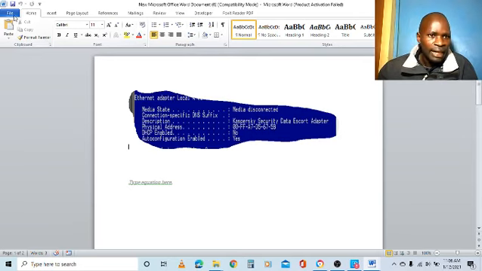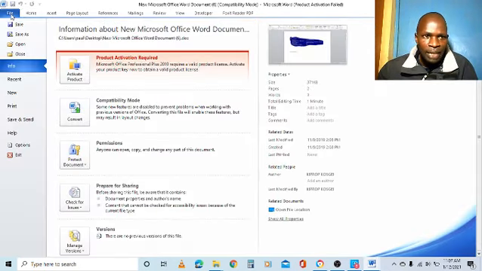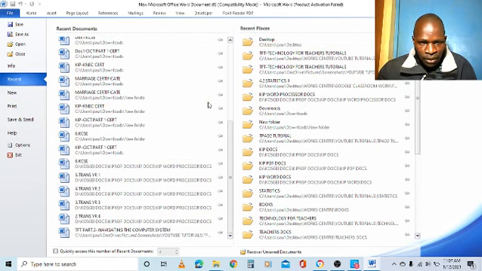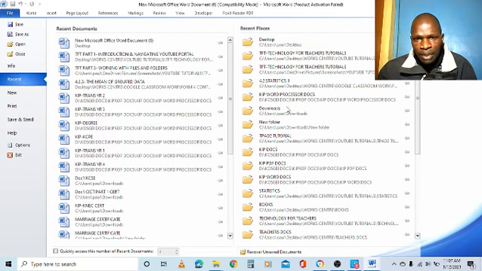The other one is a recent file. So you go back again to file. Opening the application will give you two options to open a file. So you have seen the open. We can also go to recent. So click recent, and clicking recent here, you have recent documents. We have recent places. So you can get a recent file from this list of recent documents, or you can go to recent places. That is a folder where you had the files, and you can open them.